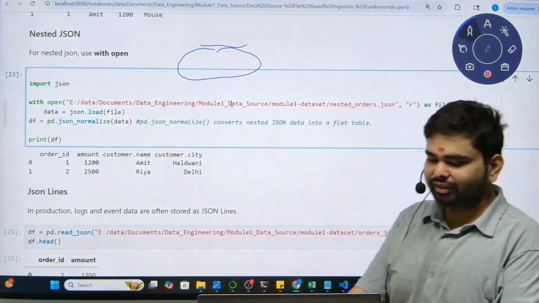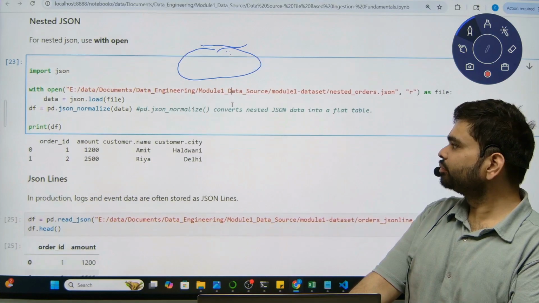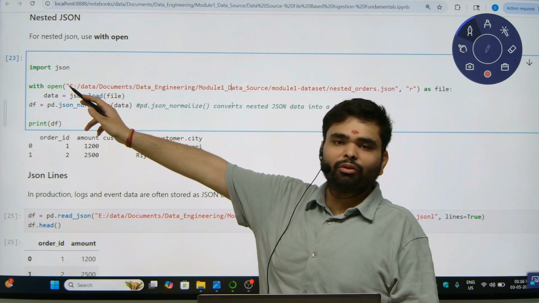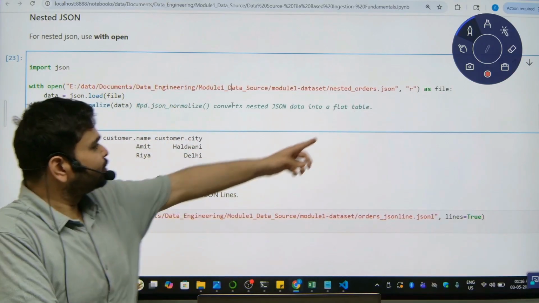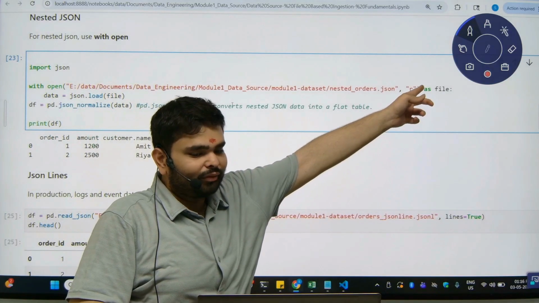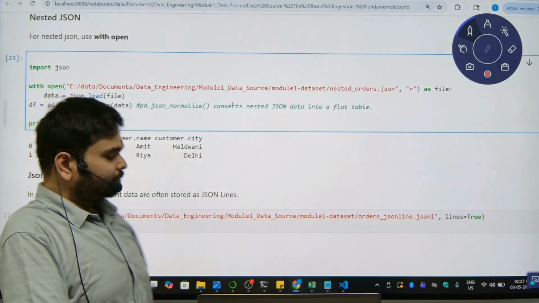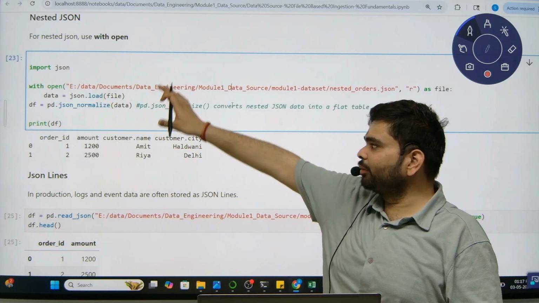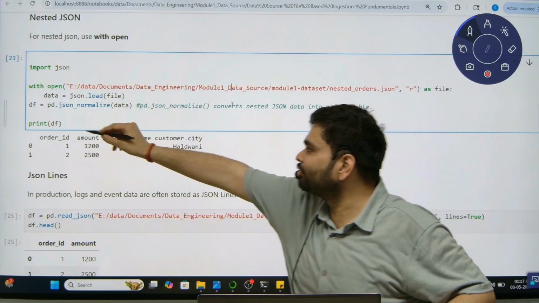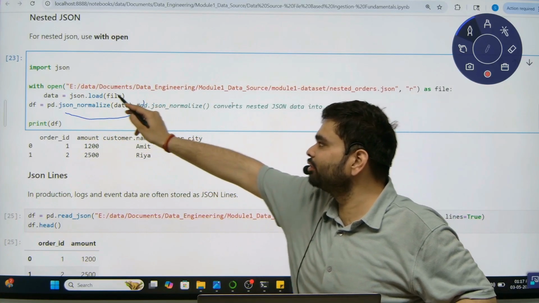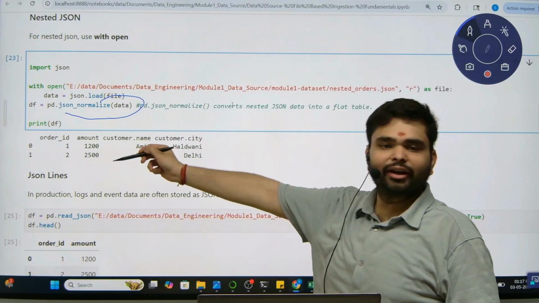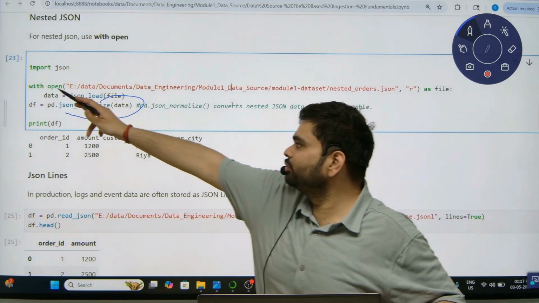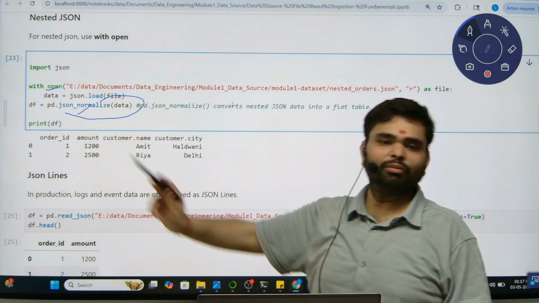To deal with nested JSON, we will use the function with open. With open is the common function to open a file. Here you specify the read mode as file. Then data equal to json.load. Here we will load the complete data, and using json_normalize, which is a very important function, this will convert the data into an actual data frame. So the major steps are the with open function and json_normalize.